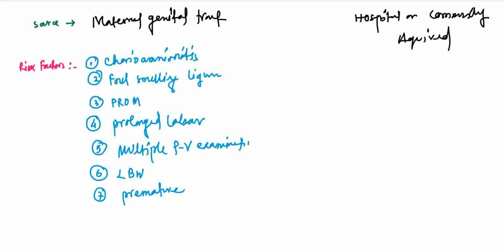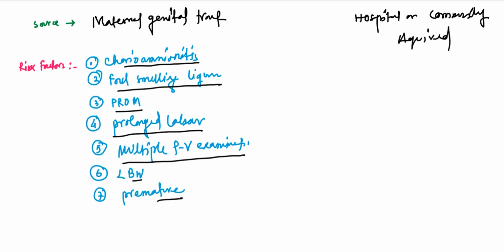So what are the risk factors for early neonatal sepsis? Chorioamnionitis, foul smelling liquor, premature rupture of membrane, prolonged labor, multiple PV examination, low birth weight, and prematurity. These are the risk factors for early onset sepsis.